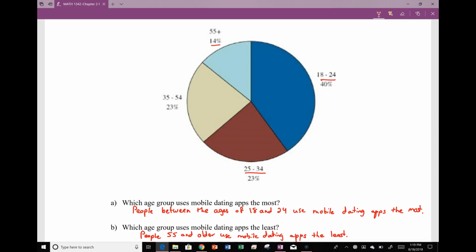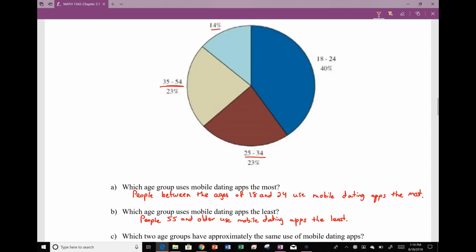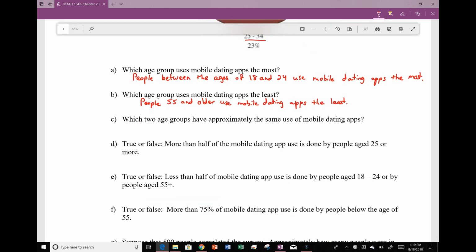If I add up these, I apologize, it does not include this group. It includes this group. I went the wrong way around the pie. So if we add up these three groups, it will be approximately 60% because I have 40% over here. So this is actually true because 60% is more than half.